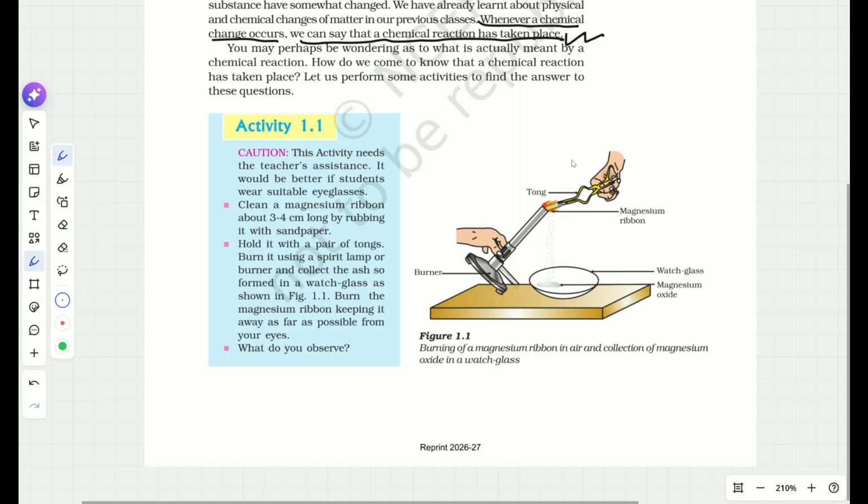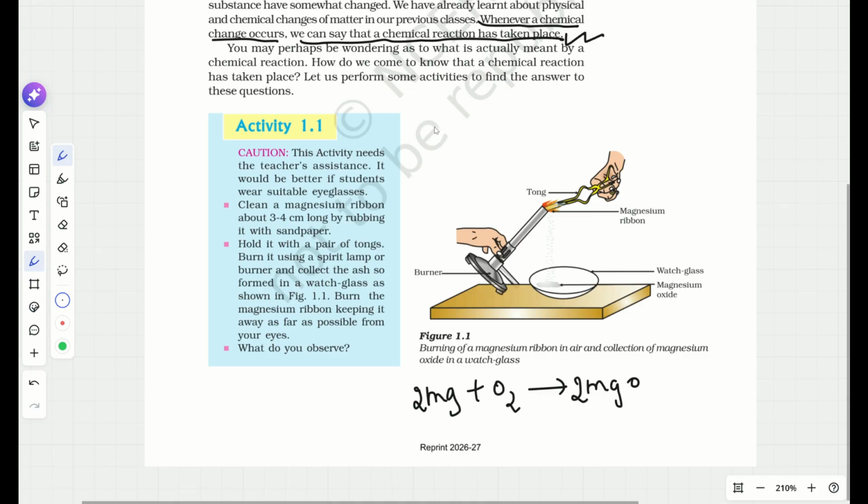Actually, one question is given in your questions table. The activity is burning of magnesium ribbon in air. So what will happen? If I see the reaction, magnesium reacts with oxygen to give magnesium oxide. If I want to balance this equation, this is 2 and this is 2. Okay.